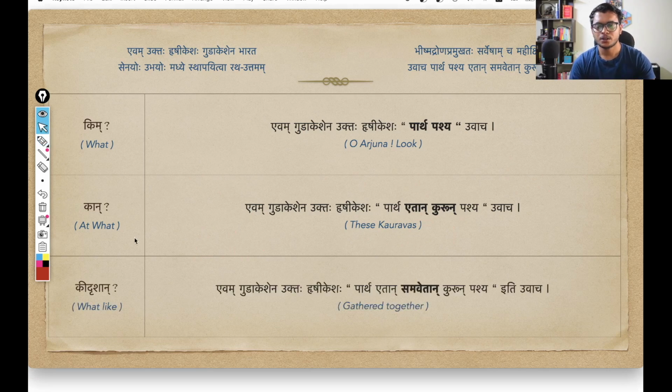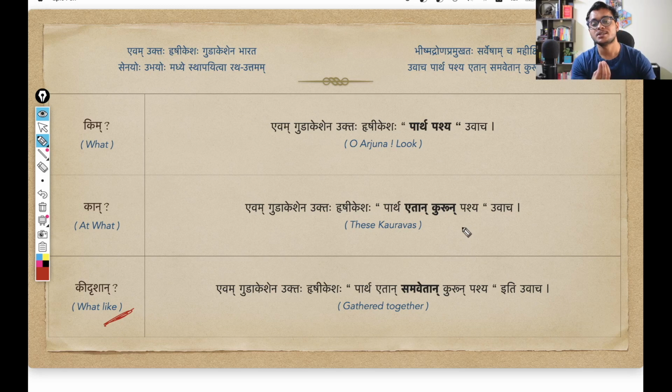And if we look further, that is Kidrishan, what like? That is how Sri Krishna is describing these Kaurava warriors. So Samvetan. Samvetan, you can already guess the Pratipadik. Pratipadik is Samaveta. And Samaveta, this Pratipadik we have already seen in the very first shloka, Samavetaha Yuyutsavaha. So Samavet simply means gathered together.